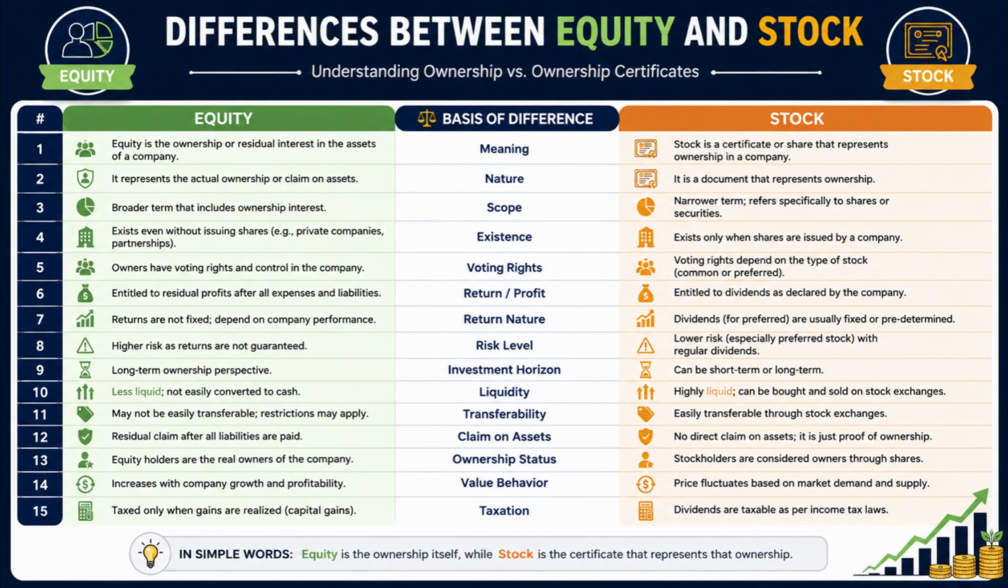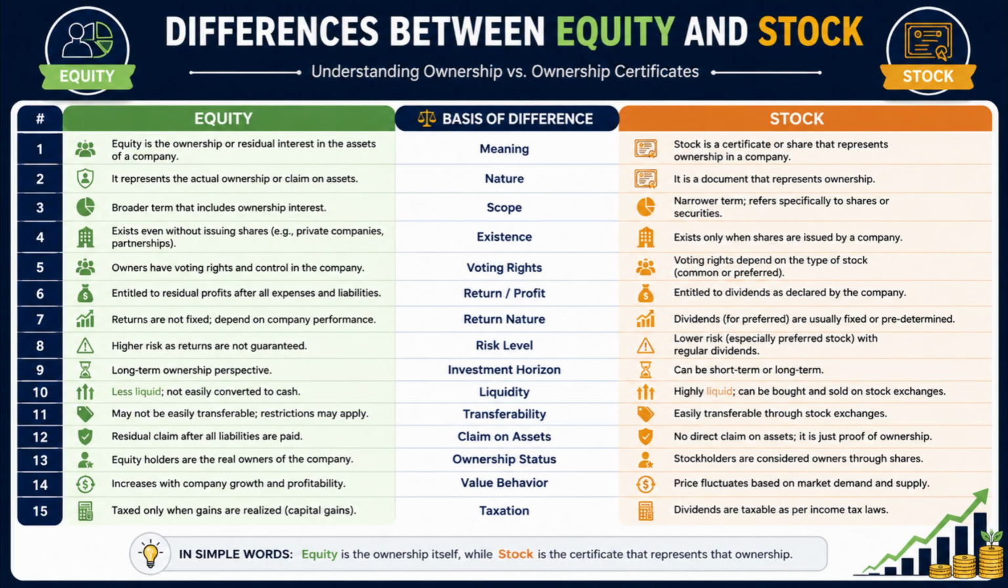Number 7. Returns from equity are not fixed and depend on the company's performance, whereas returns from certain types of stock, such as preferred stock, may be fixed or predetermined. Number 8. Equity usually involves a higher level of risk because returns are uncertain, whereas some forms of stock carry relatively lower risk due to regular dividend payments.